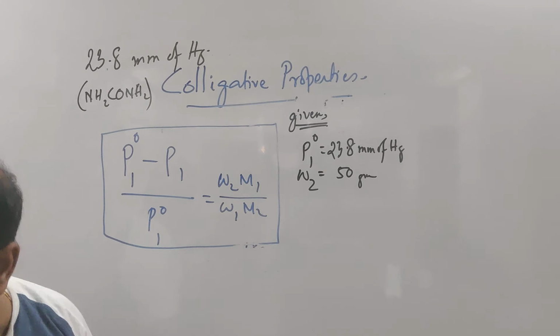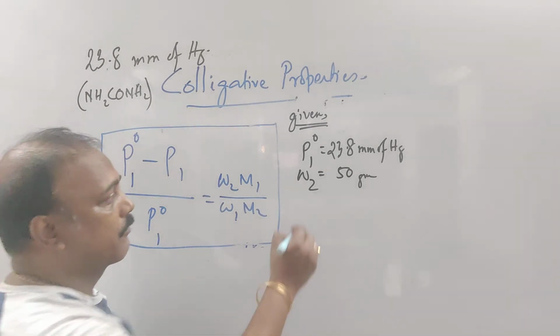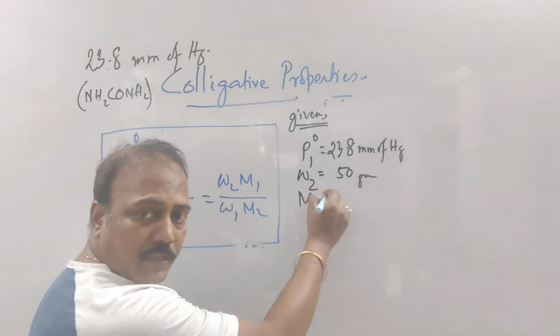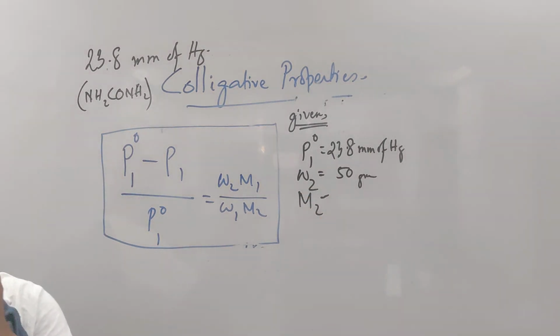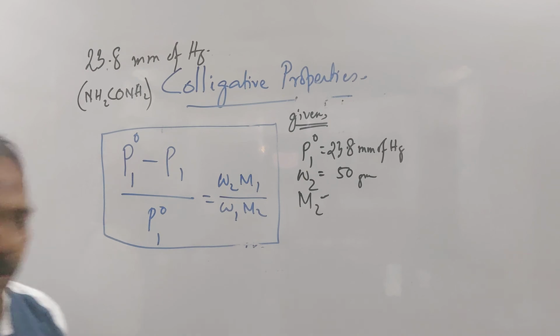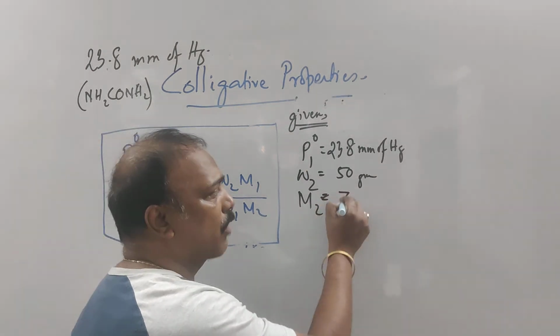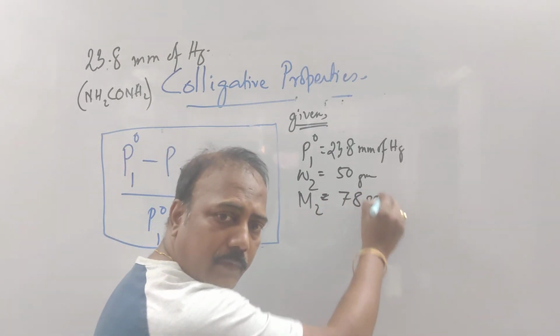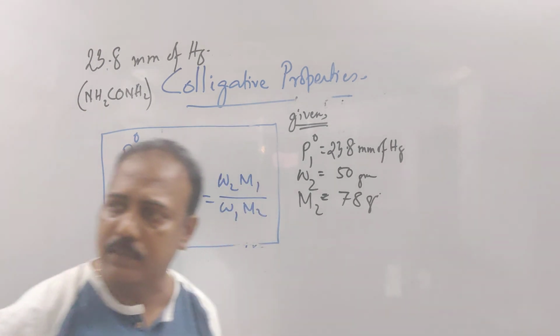Then of urea they told, and the molecular formula of urea is also given. From there we can find out the molecular mass M2. How much is coming? NH2CONH2: N is 14, hydrogen 1, carbon is 12. Just calculate it.